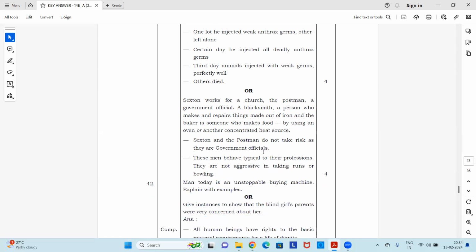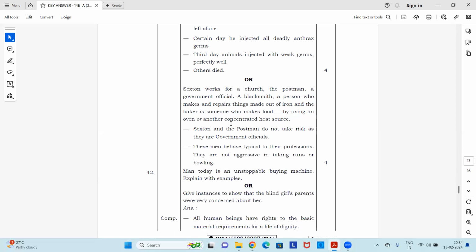The second optional question's answer: a sexton works for a church. The postman is a government official. A blacksmith is a person who makes and repairs things made out of iron, and the baker is someone who makes food by using an oven or another concentrated heat source. Okay, now the sexton and the postman do not take a risk as they are government officials. These men behave typically to their professions. They are not aggressive in taking runs or bowling.